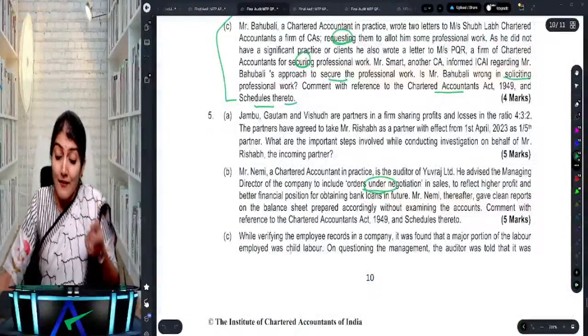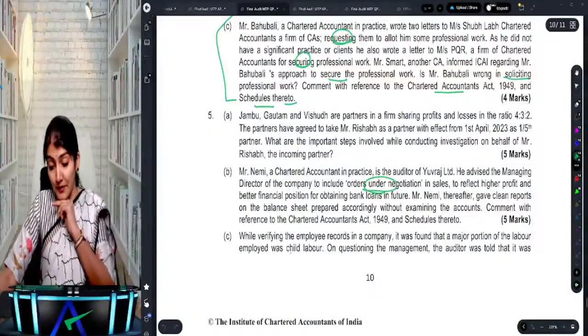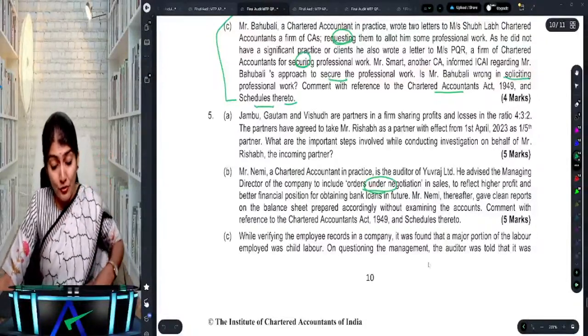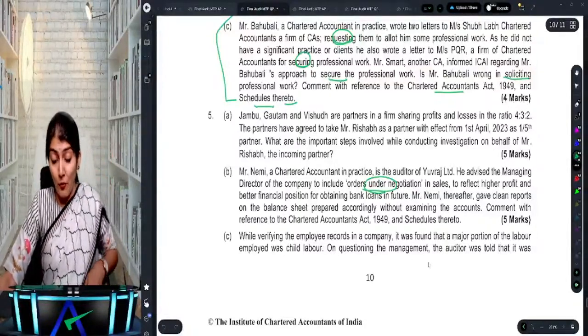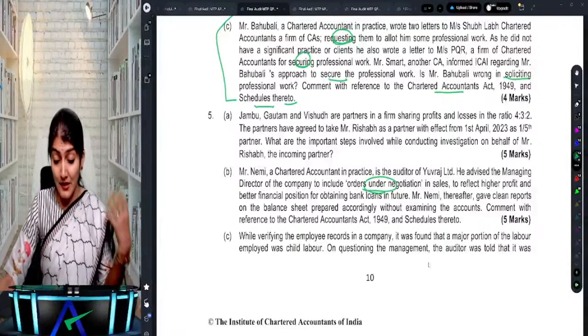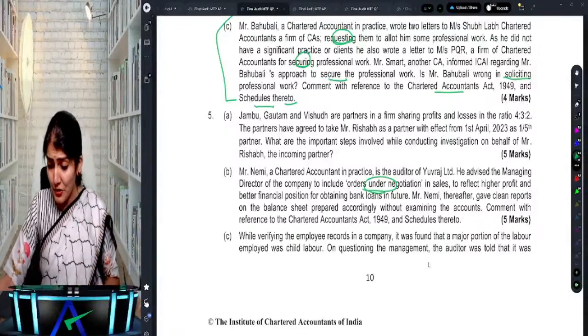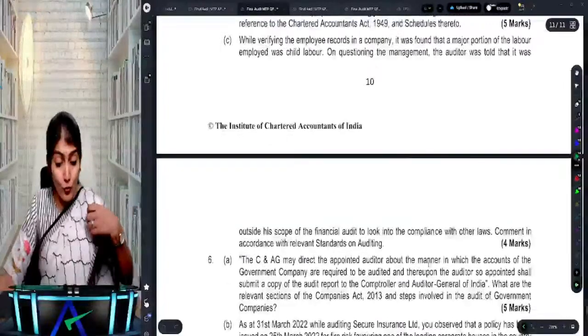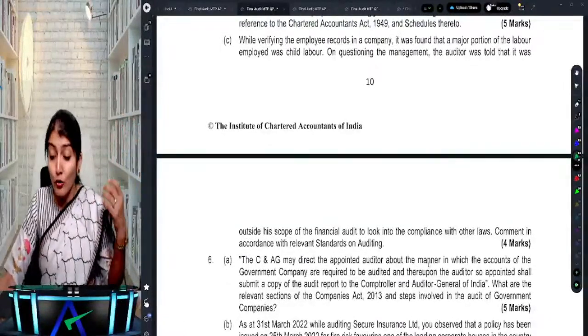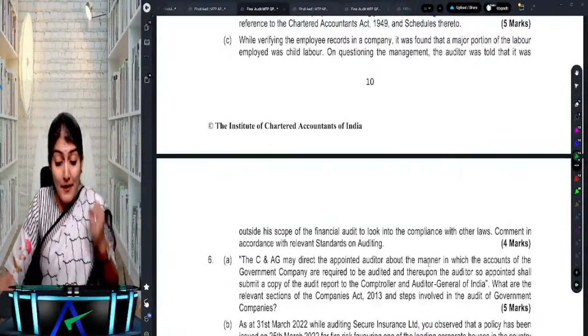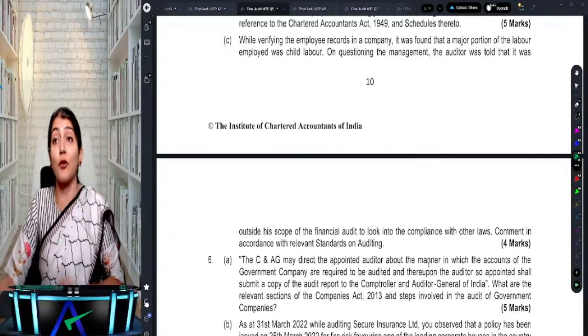Next one. While verifying the employee records in a company, it was found that a major portion of the labor employed was child labor. Oh my God, that means they are not following the child labor laws. On questioning the management, the auditor was told that it was outside the scope of his financial audit to look into compliance with other laws. Comment in accordance with the relevant standards on auditing.